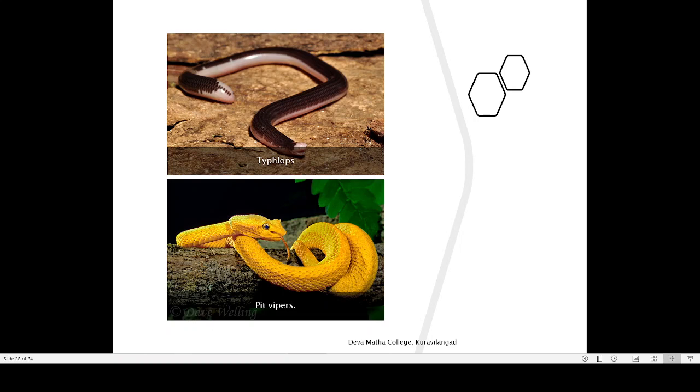So the loreal pit will be able to detect the presence of warm-blooded prey like a rat or other animals, so that they can capture it. That is the purpose of this. Pit vipers are also present in our forest. If you are walking on a forest floor, many times we can see pit vipers. In Kerala we call it churutta or something.